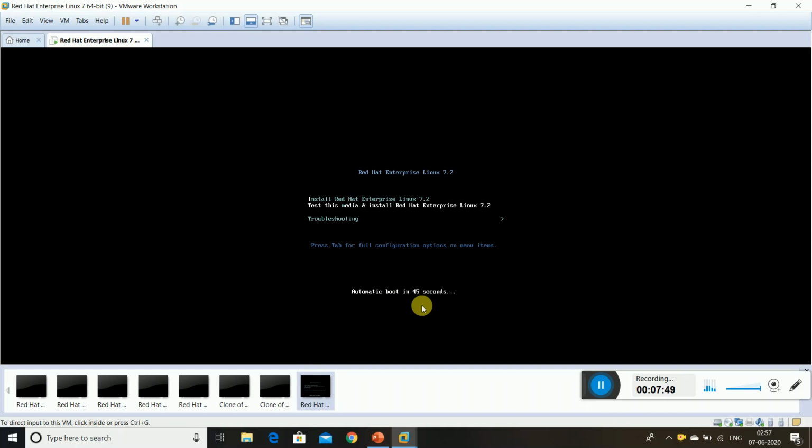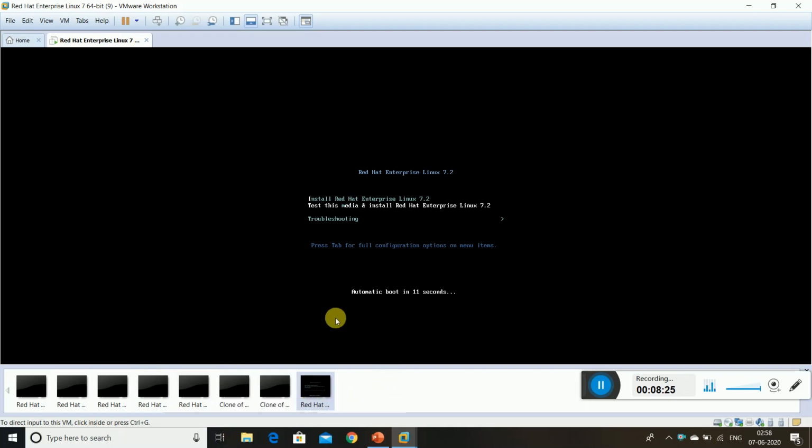Automatic boot in 46 seconds. So here below you can see how we have done this procedure. We already created it like this. Because you are aware of things, I just tried doing it again to show how it is launching. As a clone is there now, it is one of the targets. This is Red Hat. I will explain another thing. Most of the Red Hat versions are all supported.